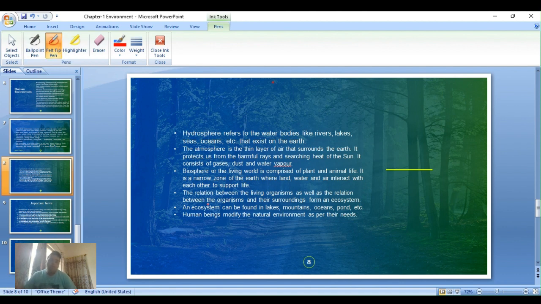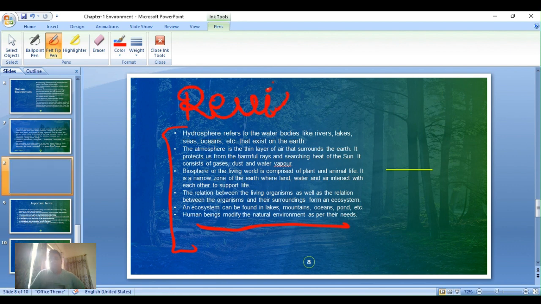And we know what is ecosystem: the relation between the living organisms and the surroundings forms an ecosystem, right? So हमने इसके बारे में बात की थी. And the ecosystem can be found in lakes, oceans, ponds, etc. Human beings modify the natural environment for their needs. तो हमने इसको बात किया था. तो हमारा revision भी हो गया है and we finish with this chapter also. So this chapter is finished.